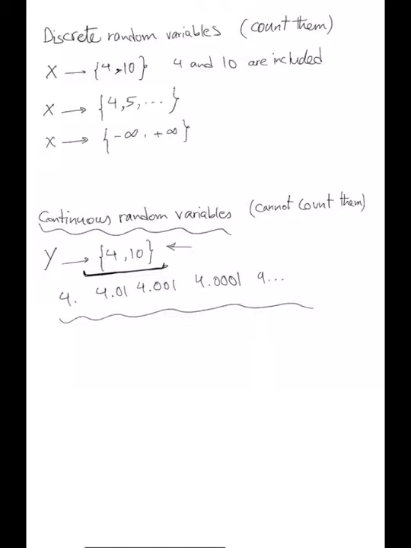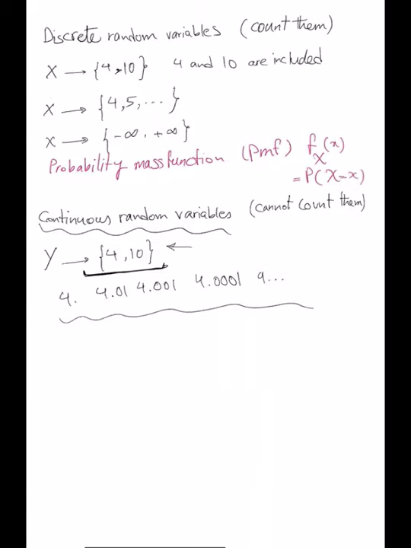Now, for the discrete random variable, we had the probability mass function, right? Or PMF. And that's the one that we showed with f of x, or the probability that X gets the value of x.